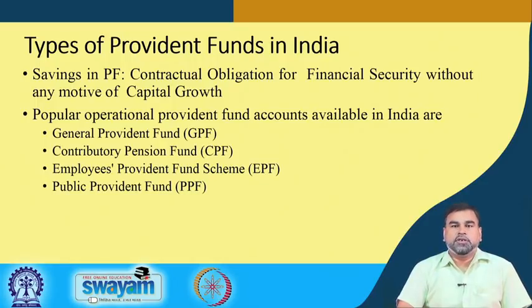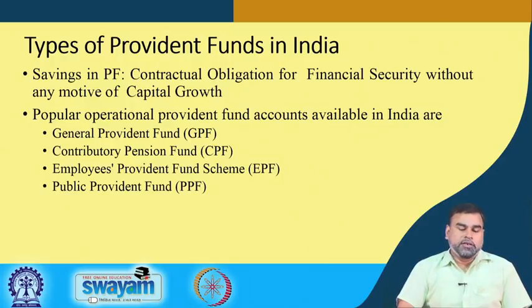Generally it is 10%, and that money is deposited in an account called the GPF account, and after retirement he gets all the accumulated money with certain interest, and that interest rate is decided by the government. In between, the GPF money can be withdrawn for some specific reasons, either health-related issues or social issues, which are already defined. So the GPF money can also be withdrawn if the person wants.